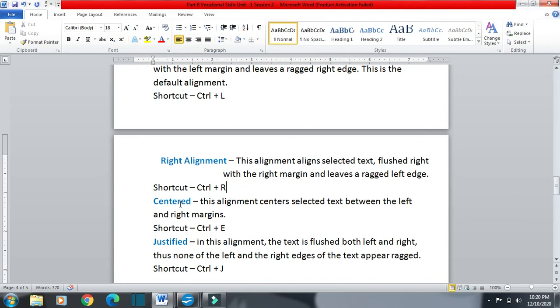Now center align. In center align, the text will be aligned in the center, so we will have some space at the right side and at the left side also. This alignment centers selected text between the left and right margin.